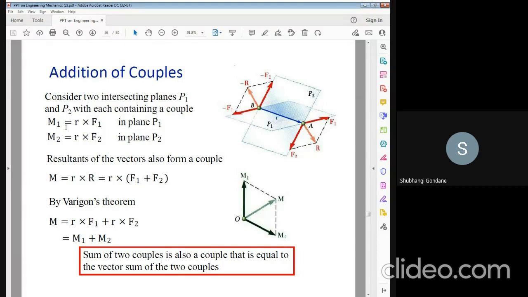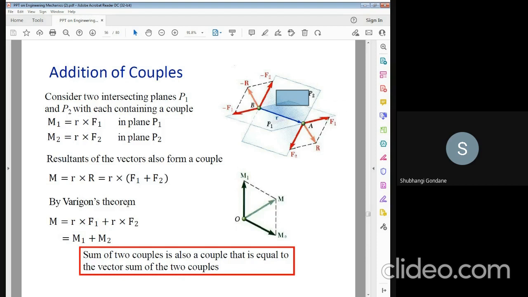Therefore, M1 is equal to R into F1. It is in plane P1. See, this is the plane P1. M2 is equal to R into F2, that is plane P2. Therefore, the resultant of the vector forms a couple, that is M is equal to R into, R is common, into F1 plus F2.